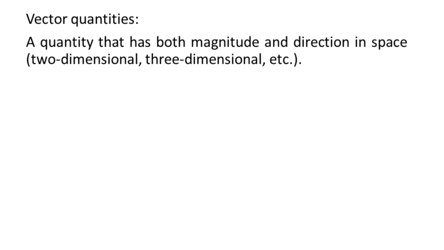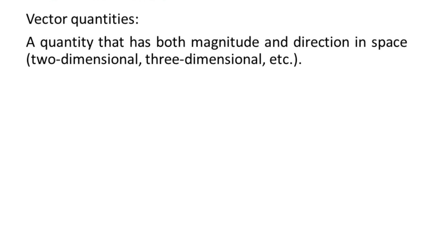Now, when it comes to the second type, vector quantities, we can describe a vector quantity as a quantity that has both magnitude and direction in a space. See here, the word space is very important. The consideration of space can be of various types.